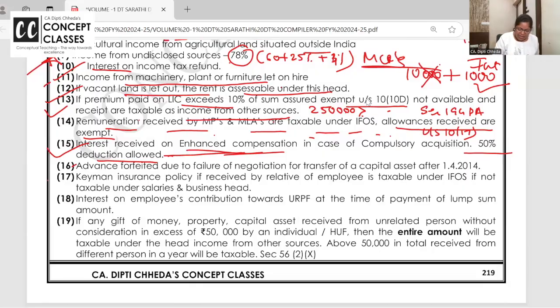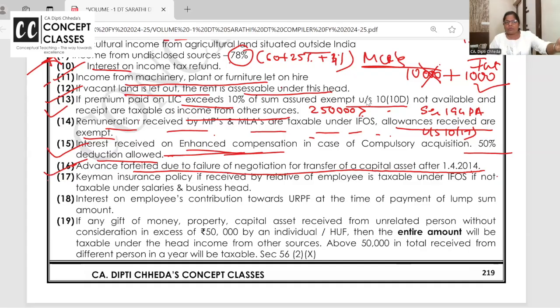Advance money forfeited after 1st April 2014. In capital gain, I have sold my property to you. I took the token amount. You said, ma'am, Vastu is not good, we don't want to buy. I have seized or forfeited the advance money. After 1st April 2014, it's going to be taxable here.